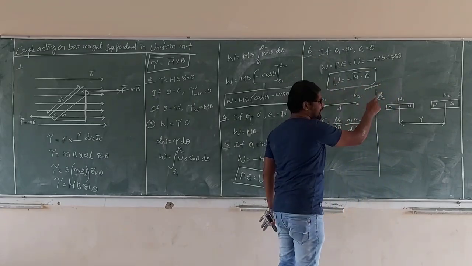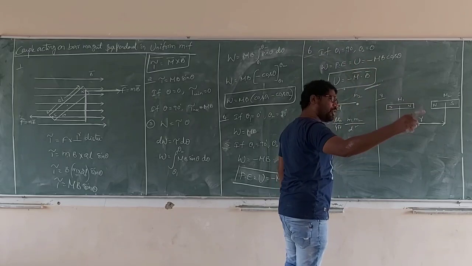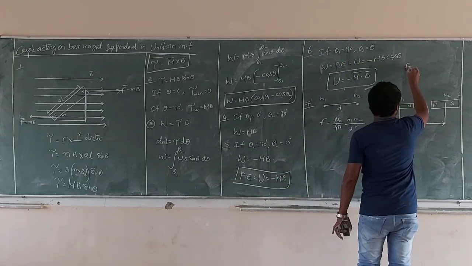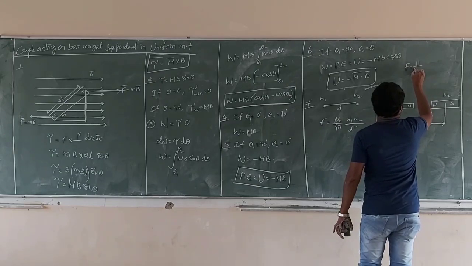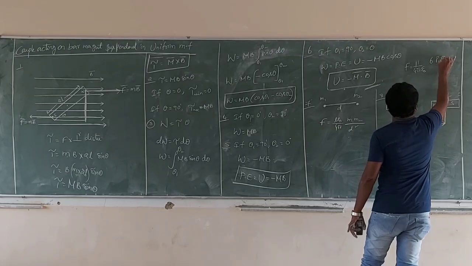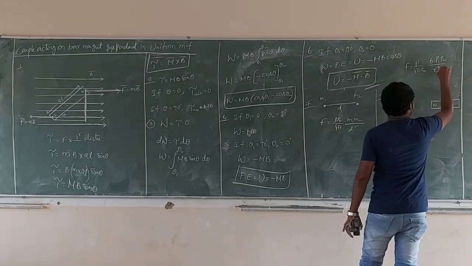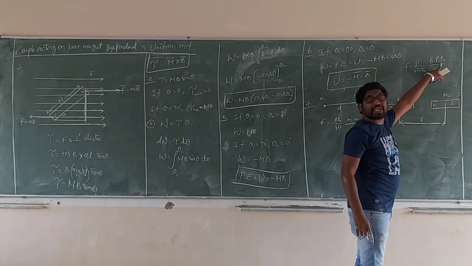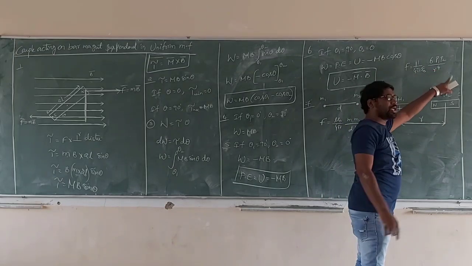This formula was already derived in electrostatics. There, force F is equal to 1 by 4 pi epsilon naught, 6 P1 P2 by R power 4. Already derived. What are P1 and P2? Electric dipole moments.